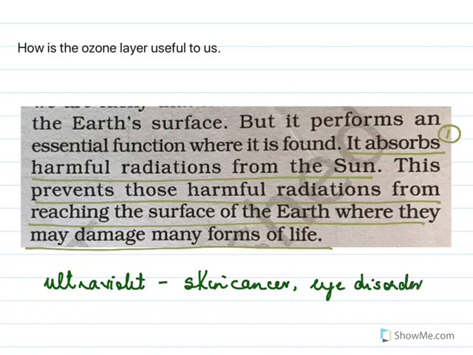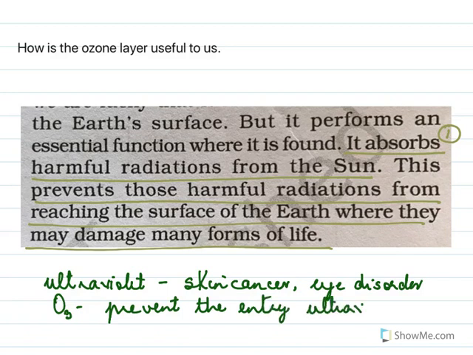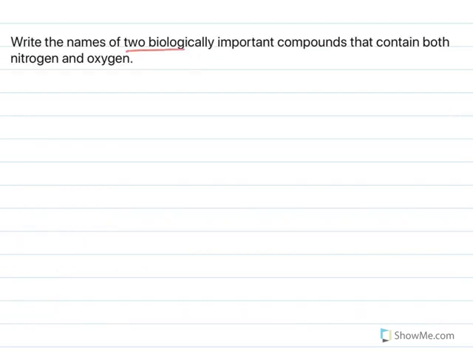So the ozone prevents the entry of this UV light, the ultraviolet light, into the Earth's atmosphere.